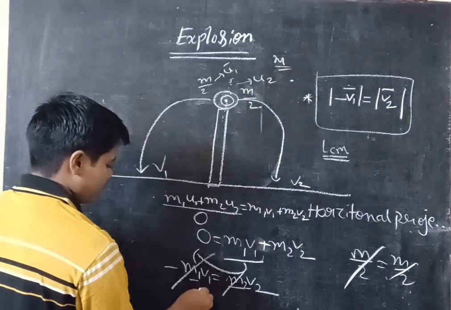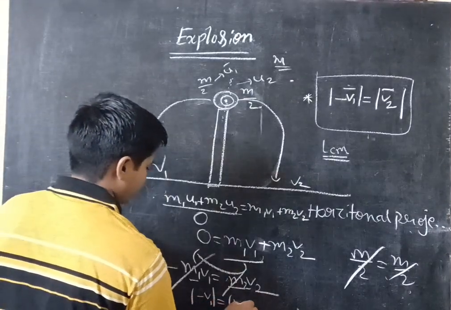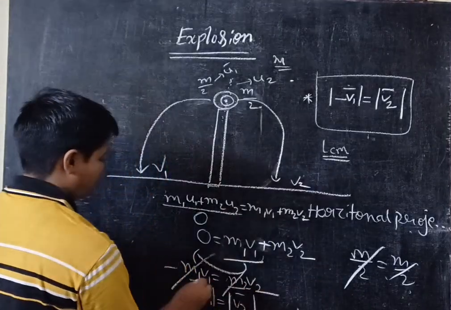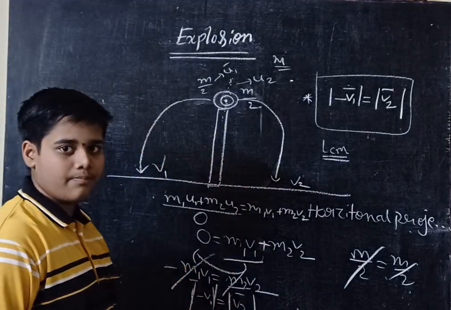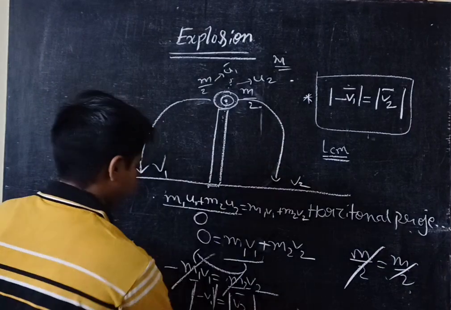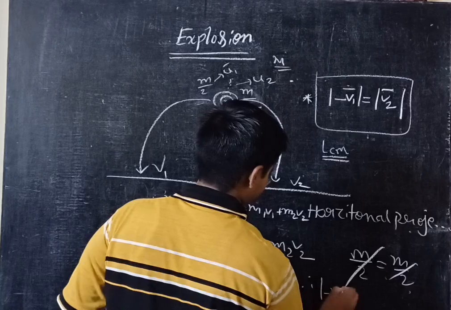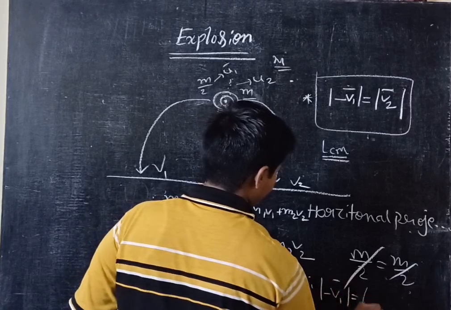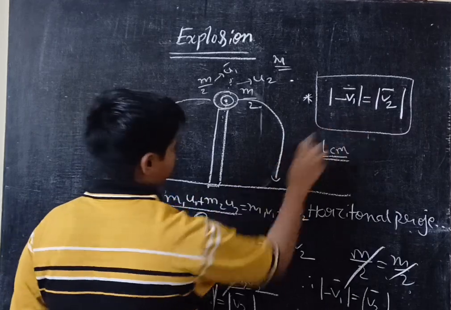And the final is minus v1 bar is equal to v2 bar, so mod of minus v1 bar is equal to mod v2 bar. Okay, so this is very important. Here I also wrote it.